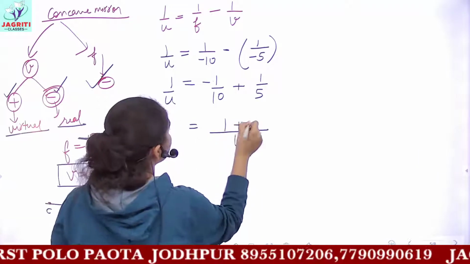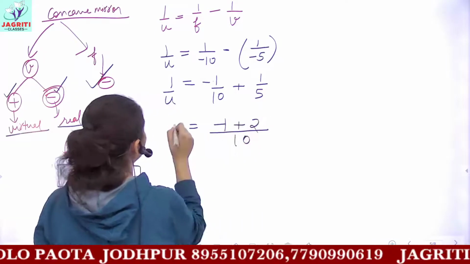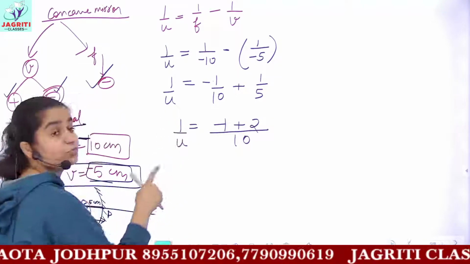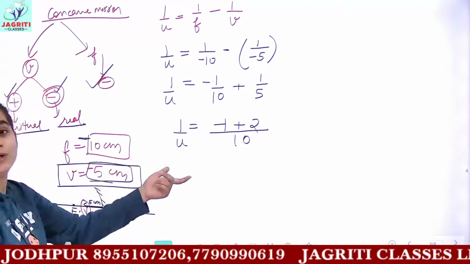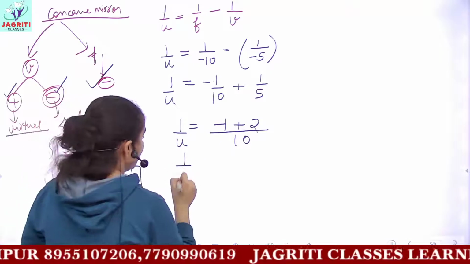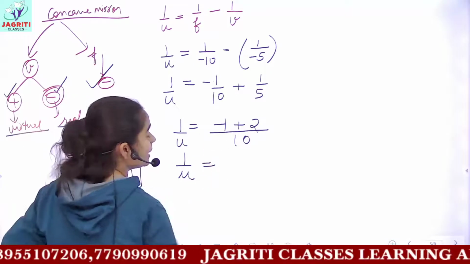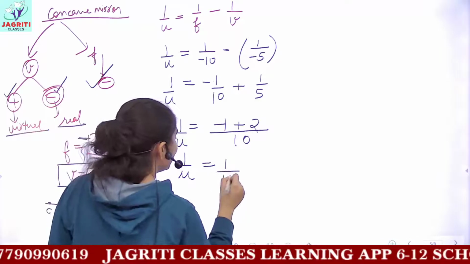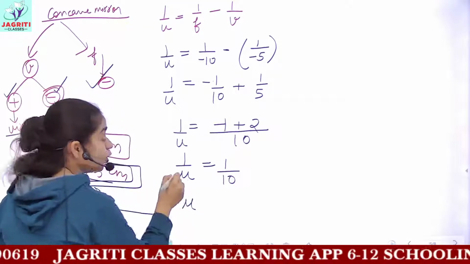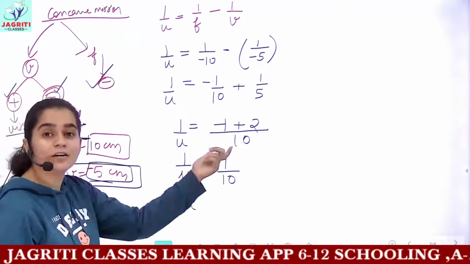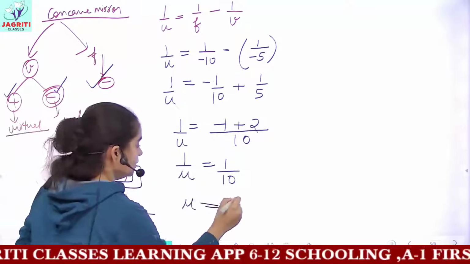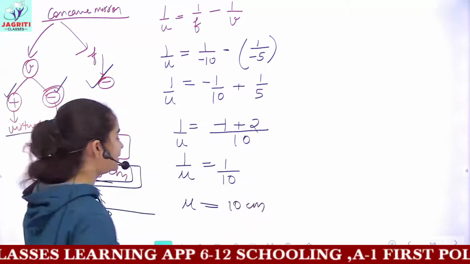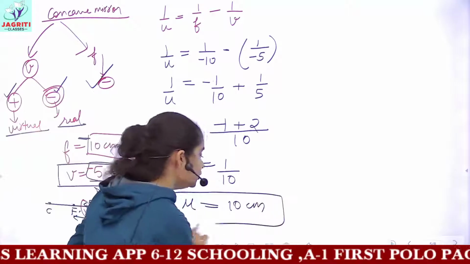So you get minus 1 plus 2, which equals 1 upon u. Solving further, 2 minus 1 gives you a value of 1 by 10. And solving for u, that is reciprocating the terms, you get 10 centimeter as the object distance u.